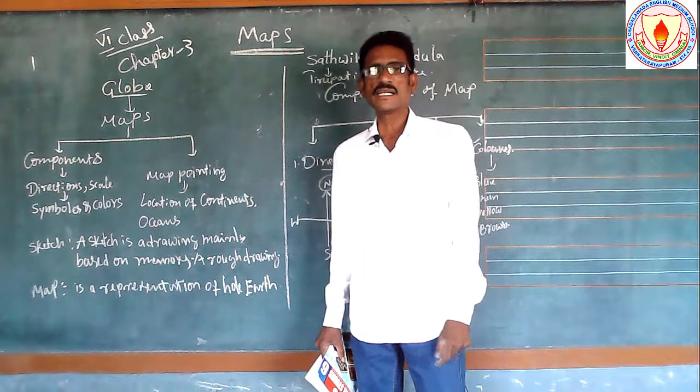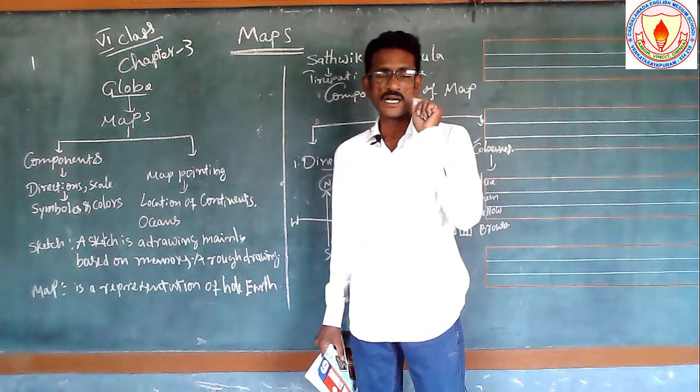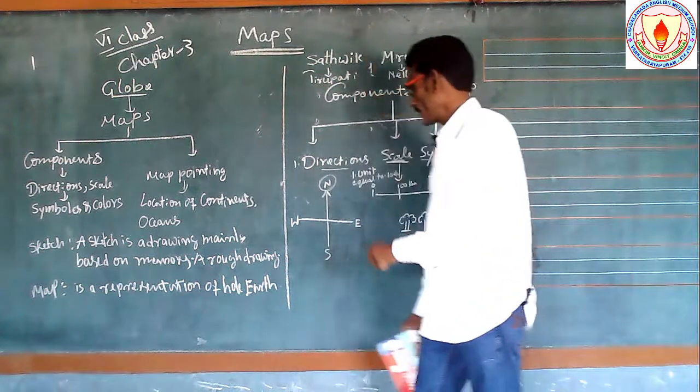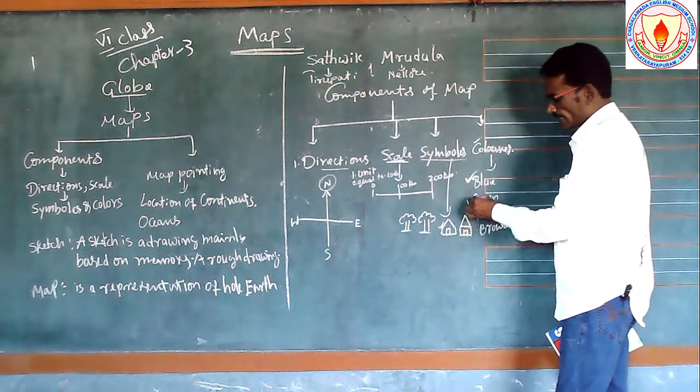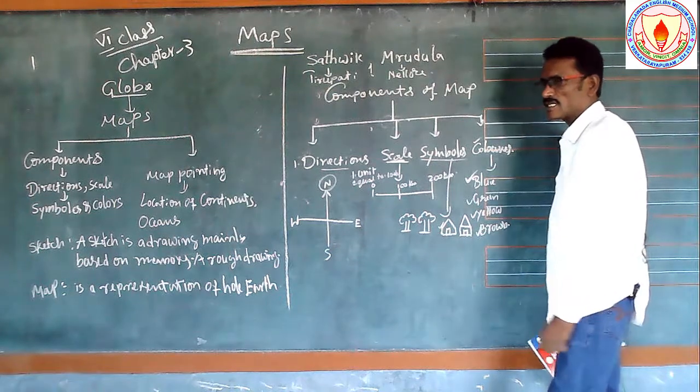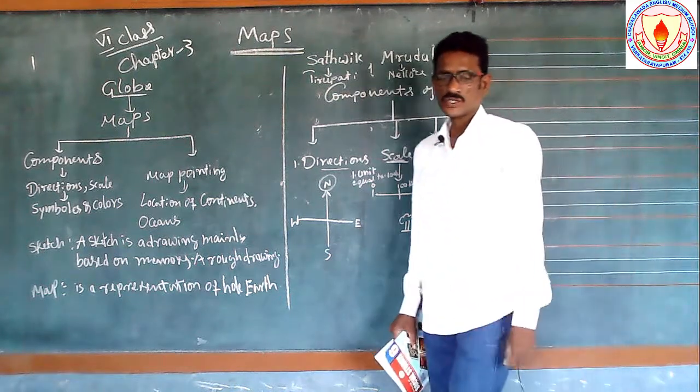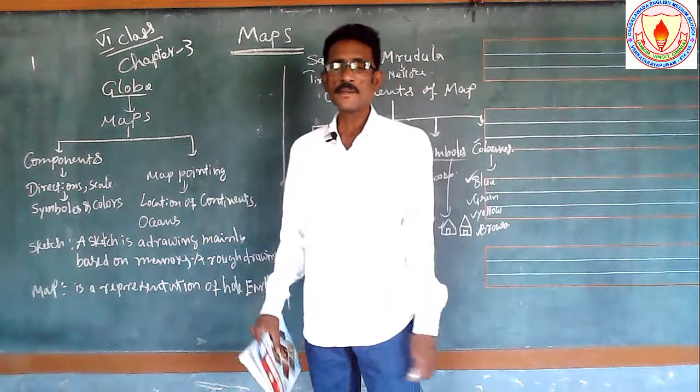So these are all indicated by the blue color. Like that, different colors are there. The one is blue, the second one is green, and yellow and brown. So these are the main four colors used when we are using maps.